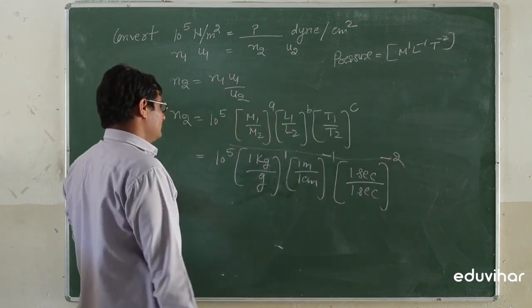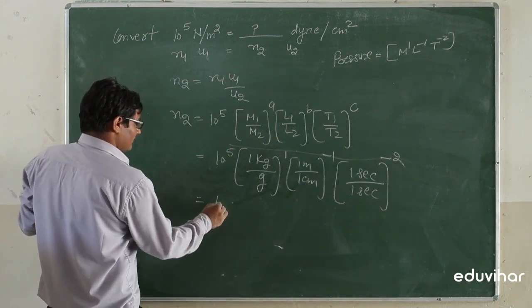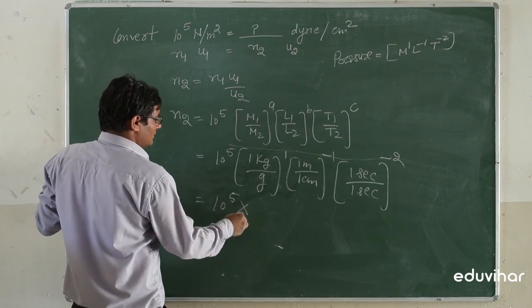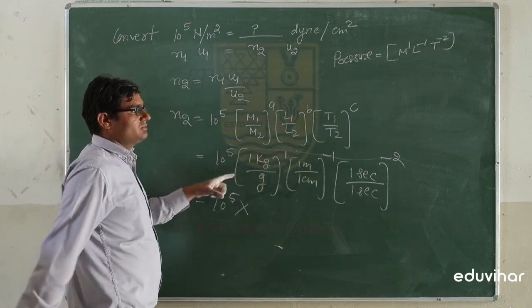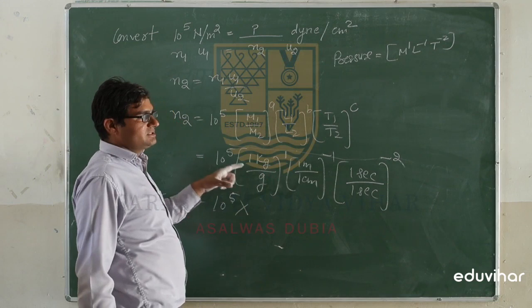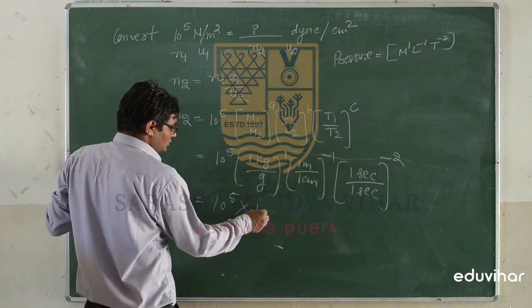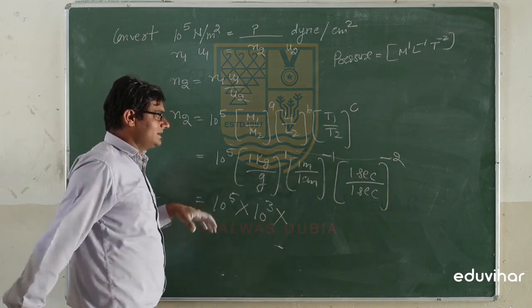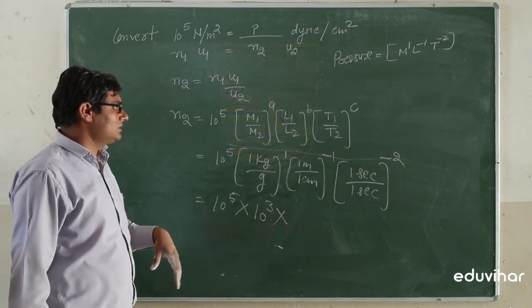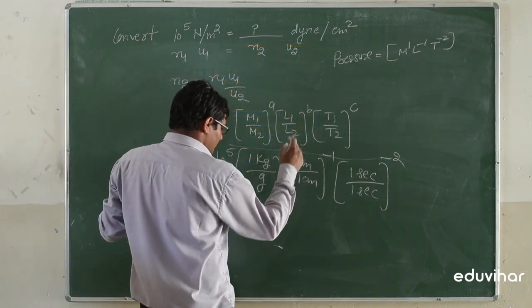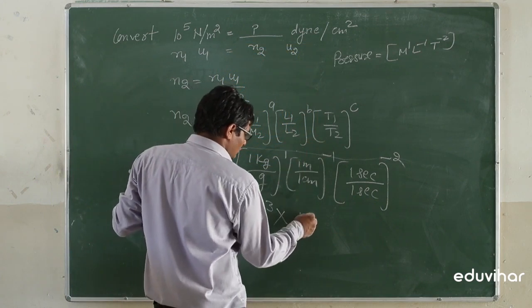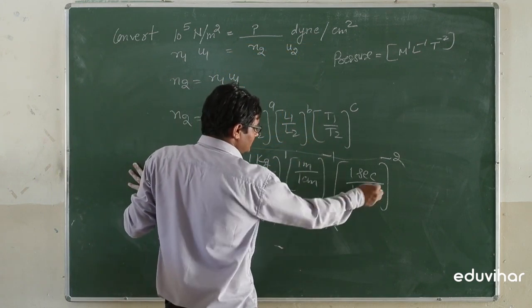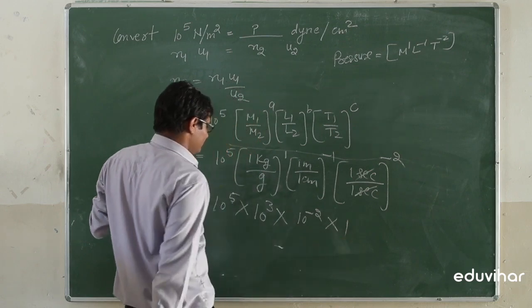So we will solve these terms. 10 to power 5 into 10 to power 3, because 1 kilogram has 1000 gram and gram is cancelled out, so we get 10 to power 3. Multiply by 100 centimeter divided by centimeter, so it is cancelled out. 100 power minus 1 means 10 to power minus 2. Multiply by 1, as seconds cancel out.